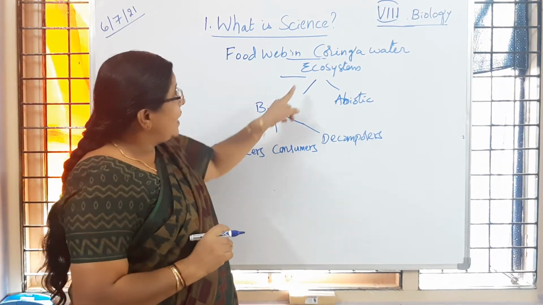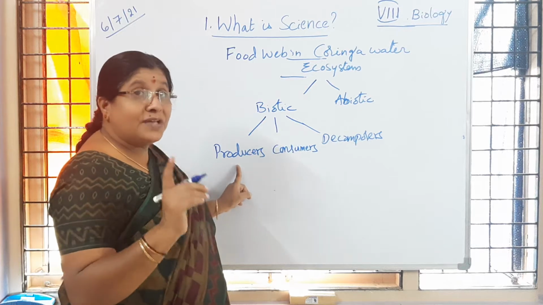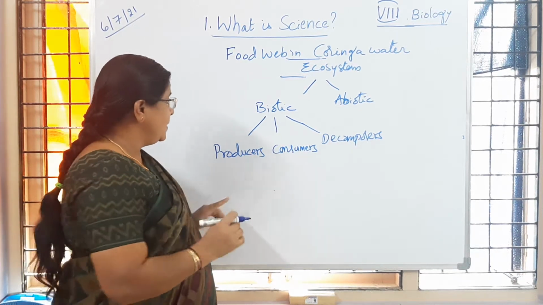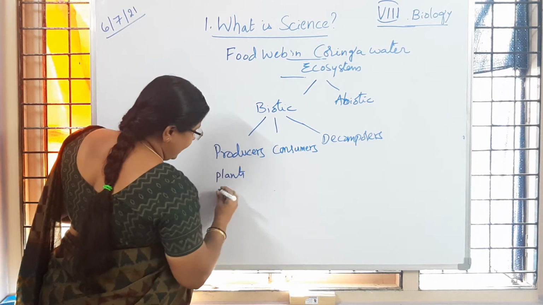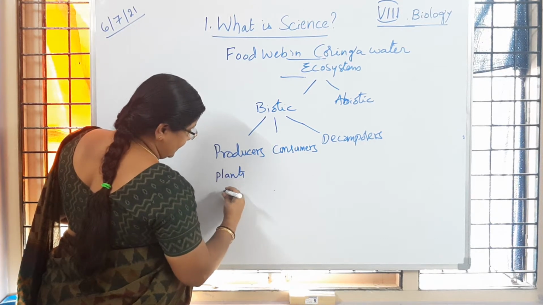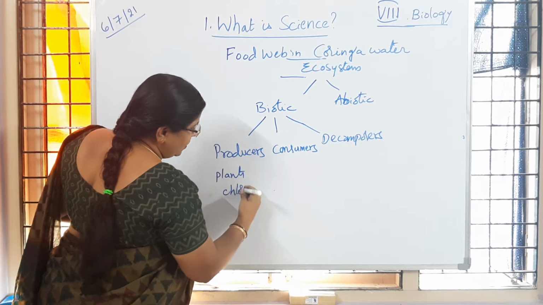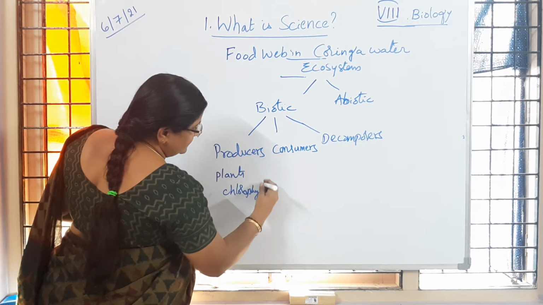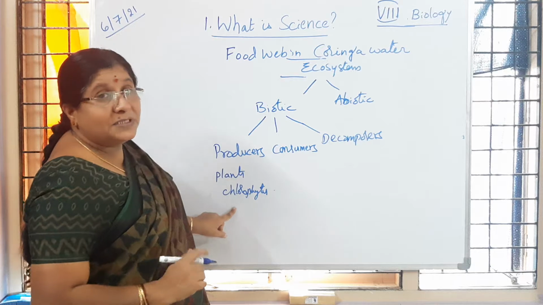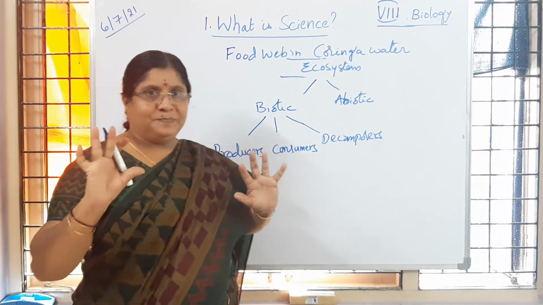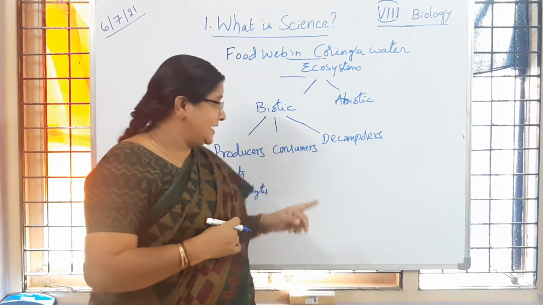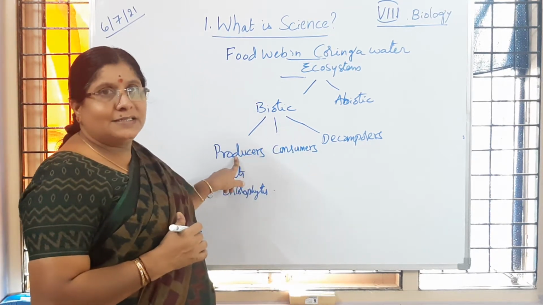That is why producers are very important in an ecosystem. Is it clear to you? So all plants and green microorganisms, chlorophytes, are examples of producers. They produce energy, so that is why they are called producers. Is it clear to you?